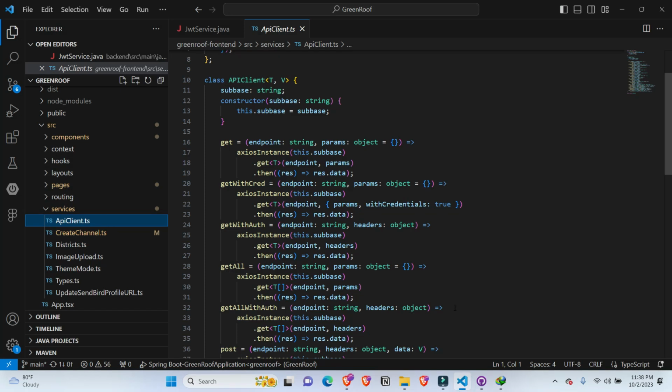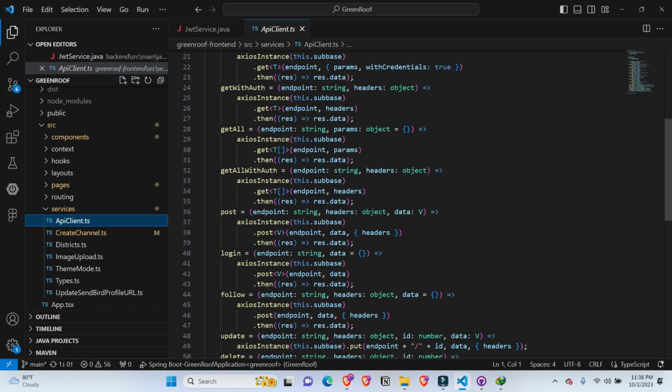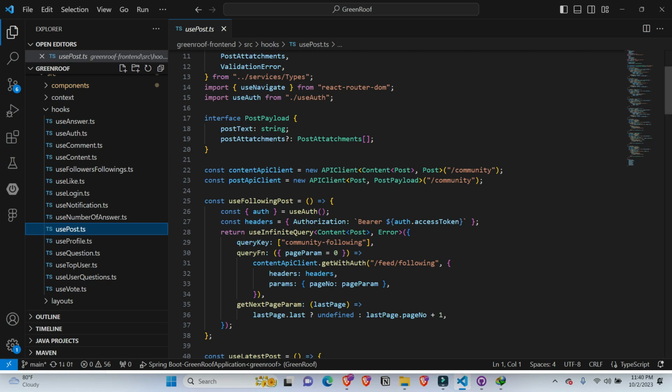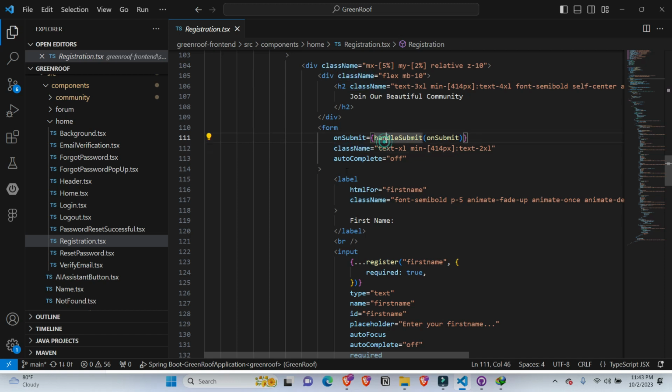In the frontend section, for GET and POST requests, we have used Axios. To cache retrieved data, we have used React Query. And to handle form data, we have used React Hook Form.